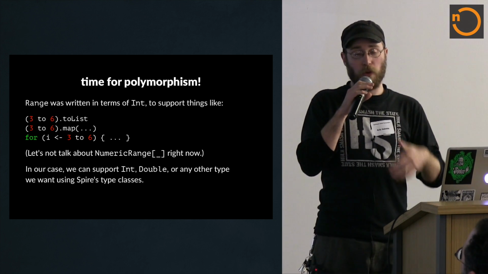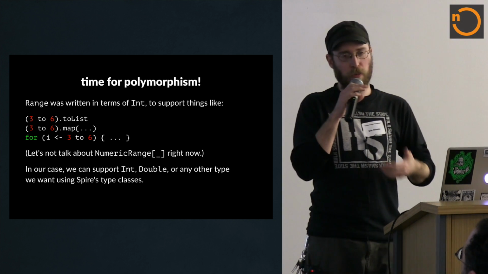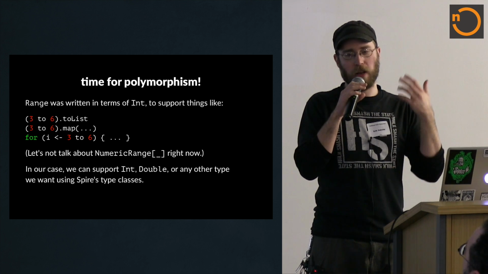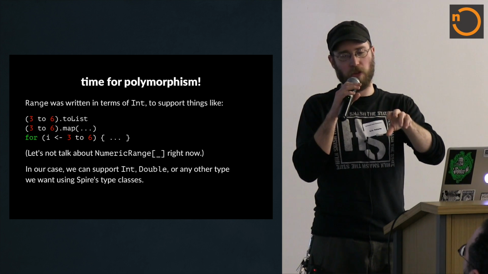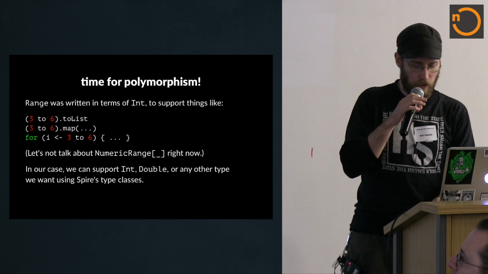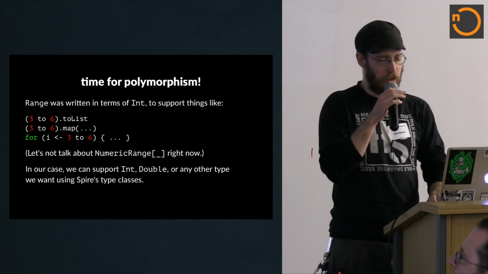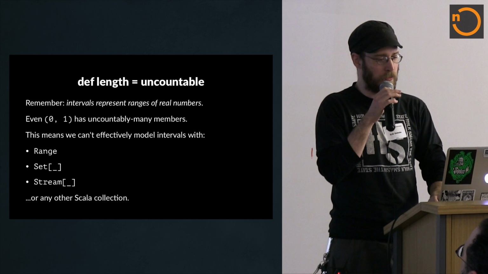So the goal for our implementation in Spire is to support any numeric type you want. We're not going to settle on one and then force you to live with the consequences. We want it to work for everything. So it could work for int or double or anything that is basically a number.